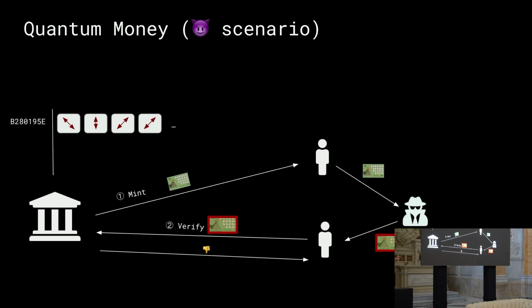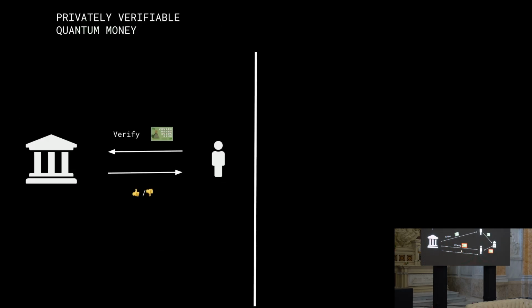And up to now, I've just described quantum money as it was introduced in the original paper in 1983. But now I'm gonna start pointing to the issue that is inherent in this construction. Every time that a user wants to verify the legitimacy of a banknote, they need to go back to the bank.